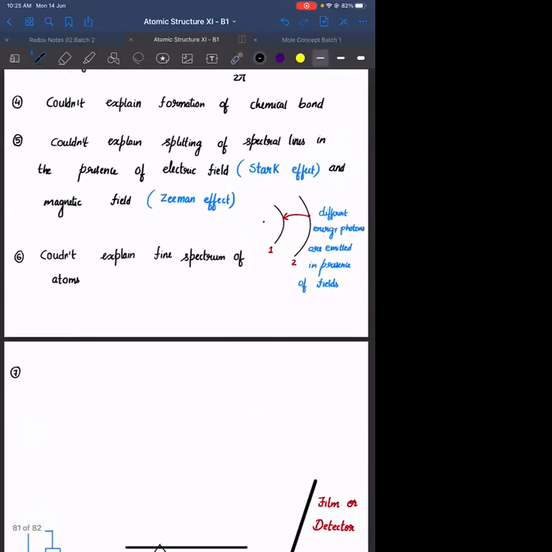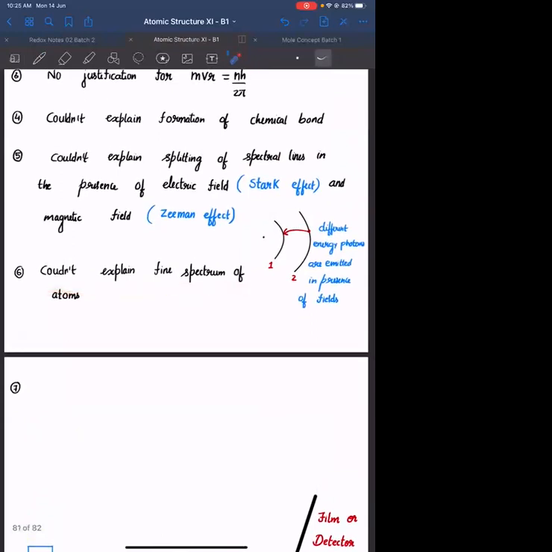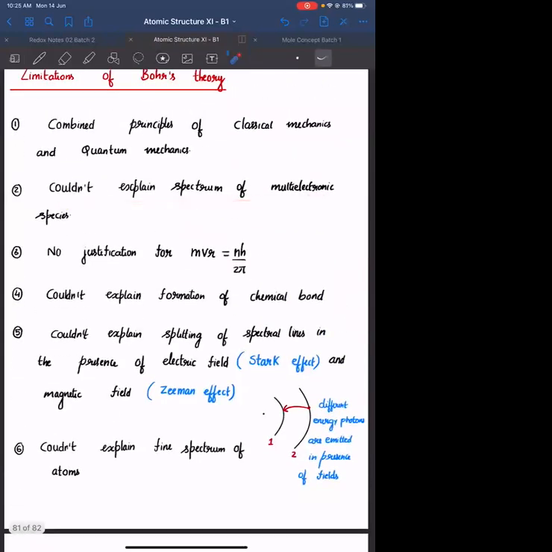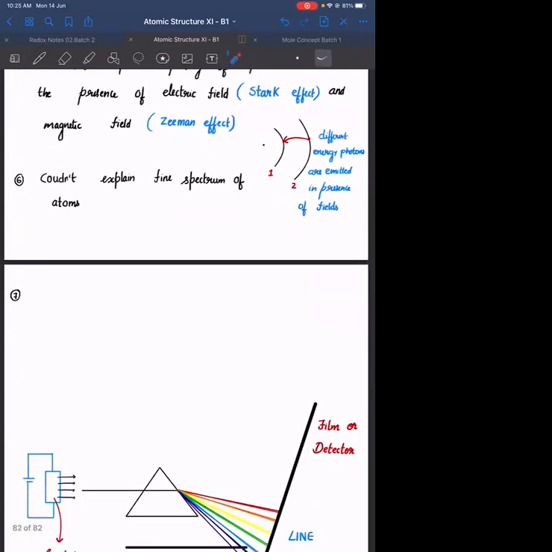अभी ये जो particular limitation है, यहाँ पे 6th limitation जो भी लिखा है, this is for multi-electronic species. सिंगल इलेक्ट्रॉनिक स्पीशीज में आपको फाइन स्पेक्ट्रम नहीं दिखेगा. Everyone, this is also an important point. He first of all couldn't explain the spectrum of multi-electronic species. वो तो है ही है, उसमें भी there are something called fine lines. और जो फाइन स्पेक्ट्रम कैसे आता है, क्यों आता है, we will understand all these limitations in detail after studying the final model of the atom. Okay, so this is for multi-electronic species.